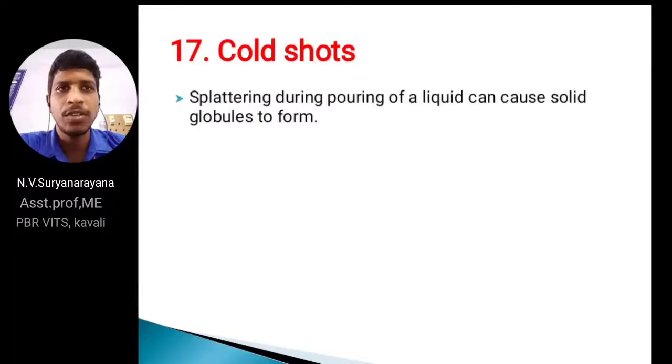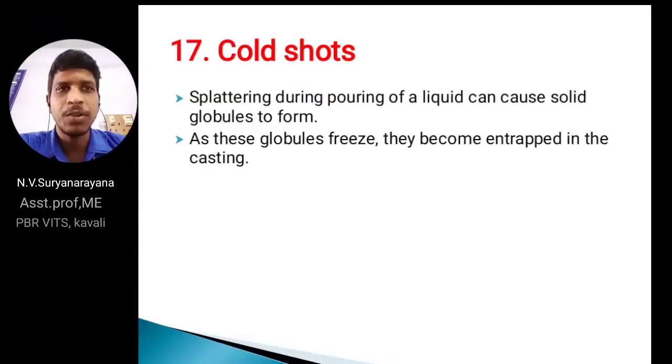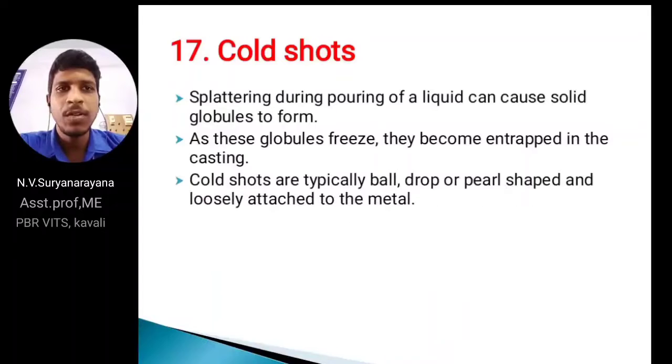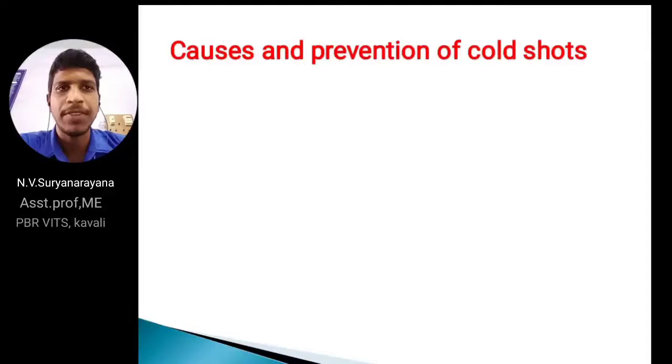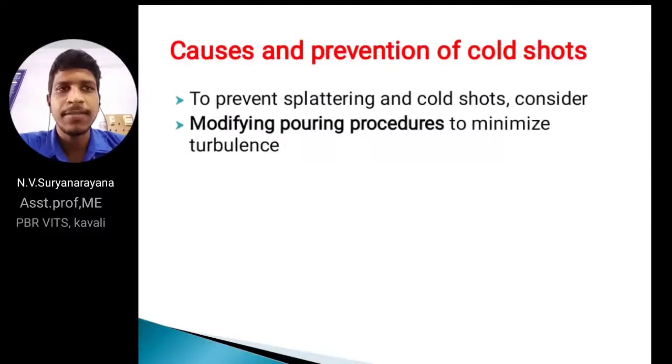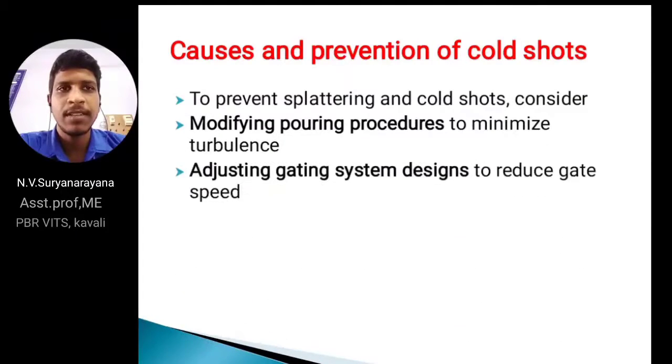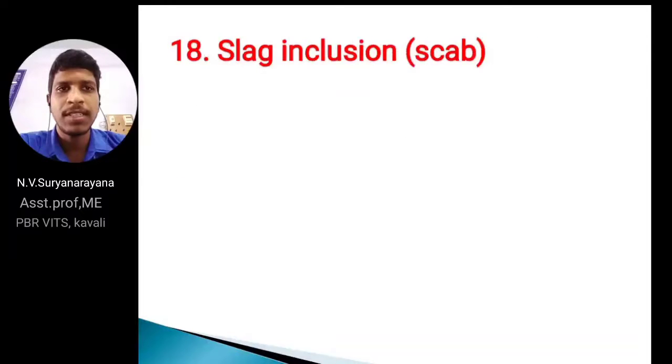Next, cold shot. Splattering during pouring from a liquid can cause solid globules to form. Cold shots are typically ball, drop or pear shaped. In this figure I am showing cold shots. This is like a ball formation on the cavity or final casting part. This is also one type of defect, and the remedies are modifying the pouring procedures and adjusting the gating system. You can solve this type of defect.